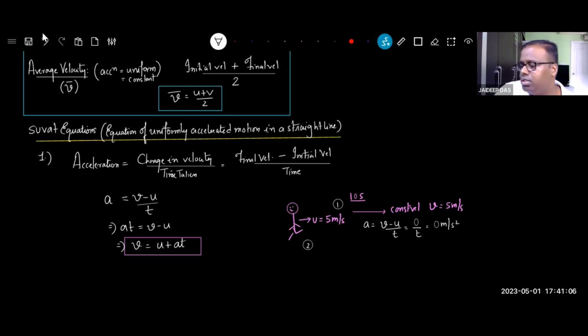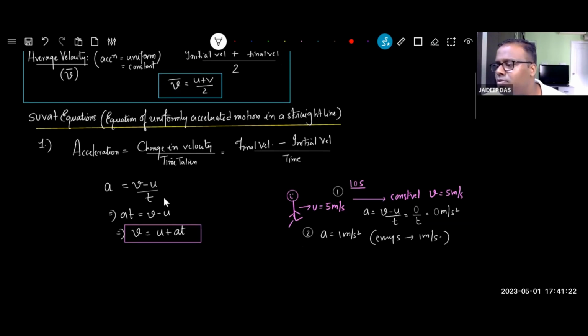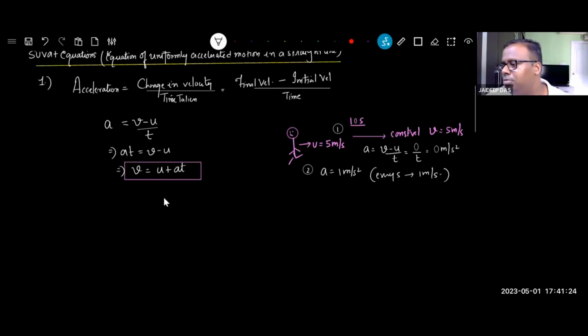Option 2, let us give Vivan an acceleration. Let's say Vivan is accelerating at 1 meter per second squared, which means every second, his speed is changing by 1 meter per second. Let's now, without using the formula, try and see whether we'll land up in the right place or not.